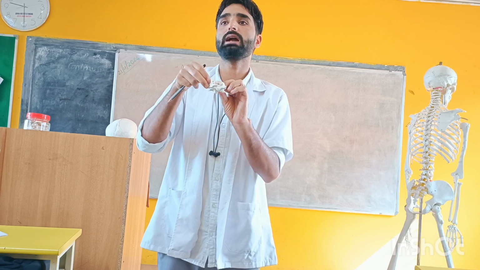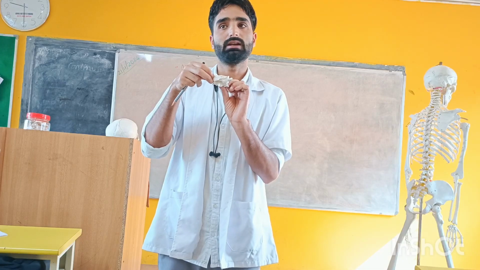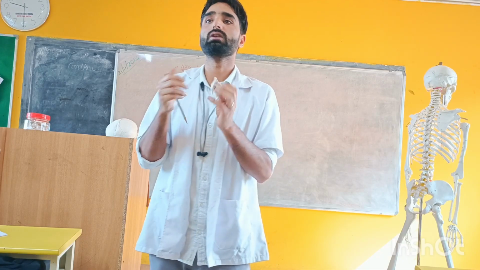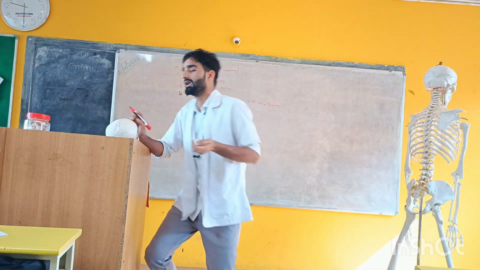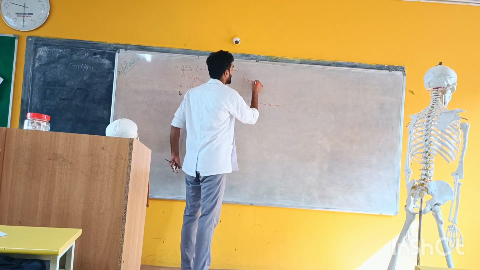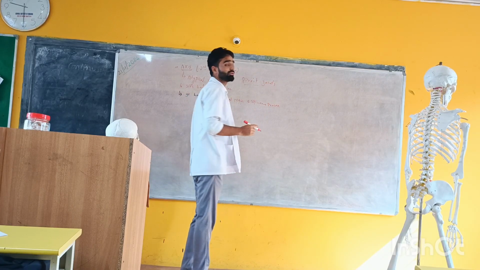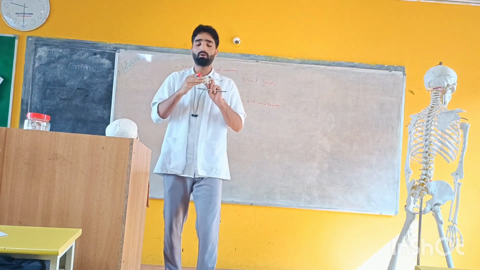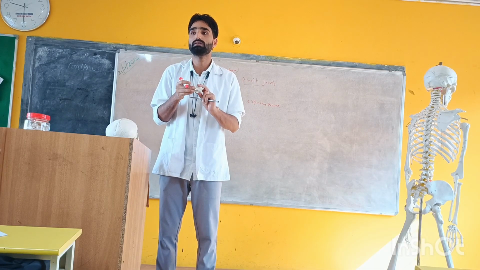This is known as the atlantoaxial joint, and this joint will give the sidewise rotation of the head. Those joints which give sidewise rotation are known as pivot joints. So the atlantoaxial joint is a type of pivot joint. Clear? Got it? Write down.